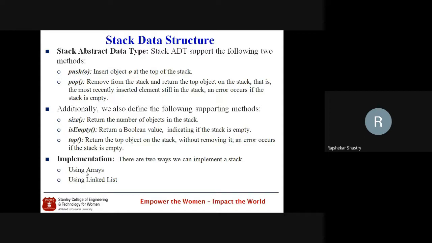Right? So this is the ADT, abstract data type, for the data structure called stack. And since it is a linear data structure, it can be implemented by considering two important methods: either the array method or a linked list. Either by taking arrays we can implement the stack, or we can take the linked list to implement the stack. So this is about the implementation part of the data structure.